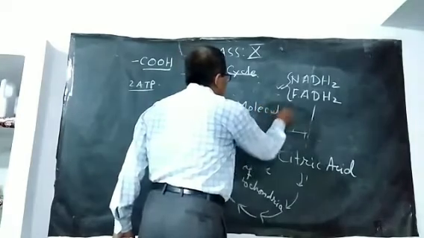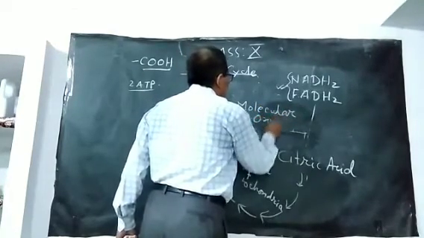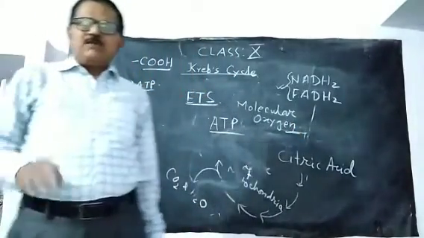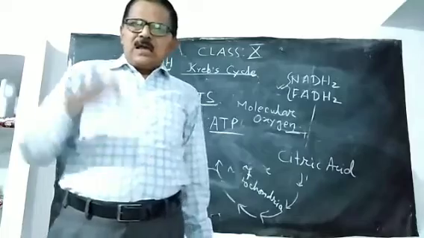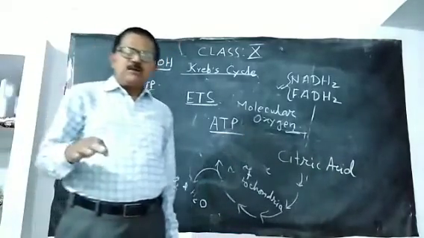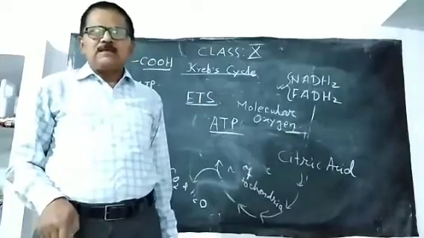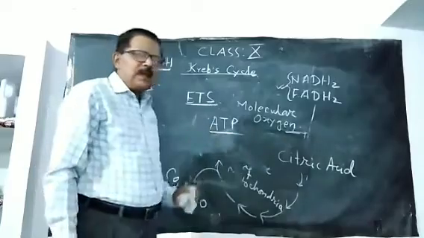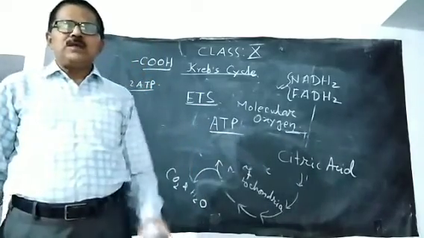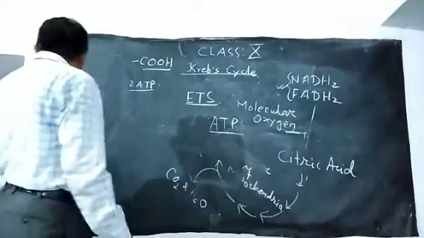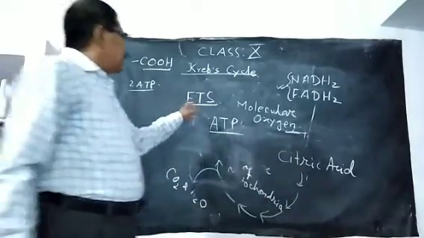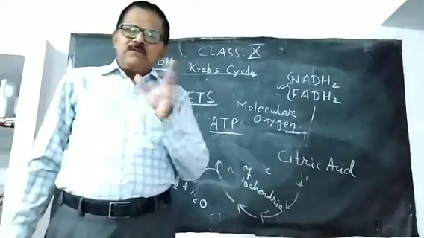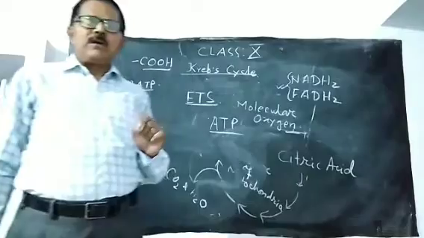We have studied glycolysis, we have studied the Krebs cycle. Molecular oxygen was not required in glycolysis. Molecular oxygen was not required even in the Krebs cycle, but molecular oxygen is required during the electron transport system, which is located within the inner membrane of the mitochondria.